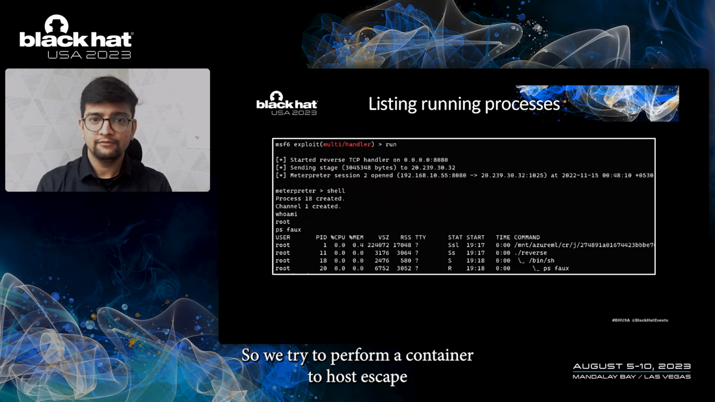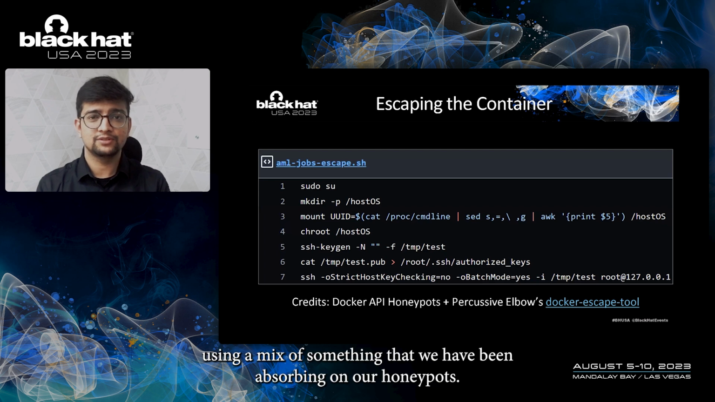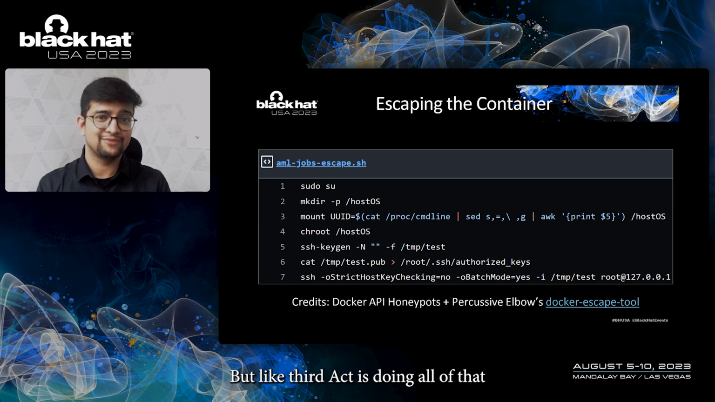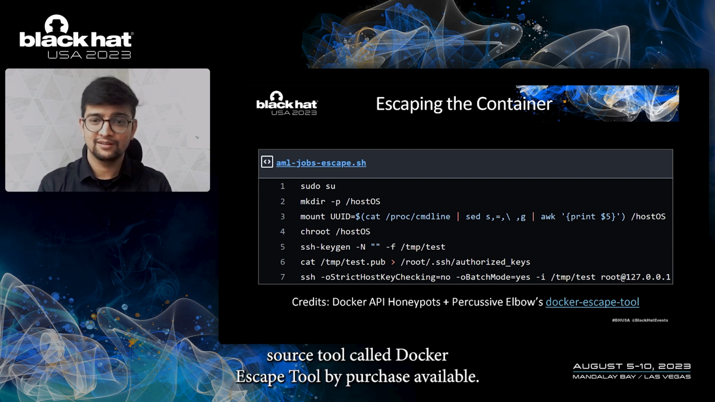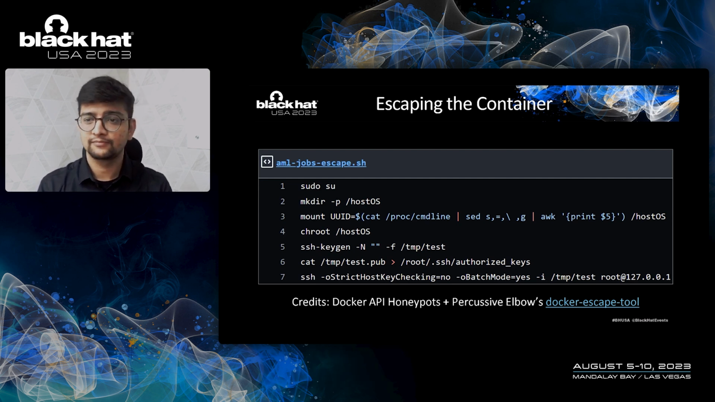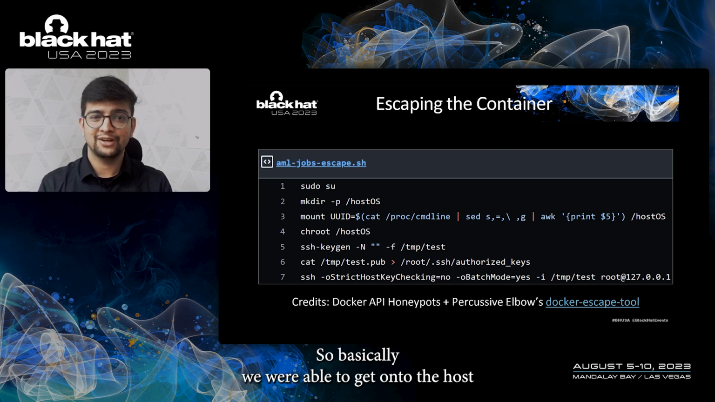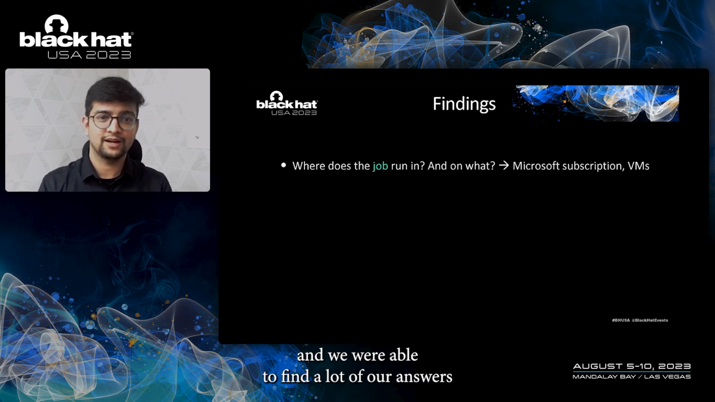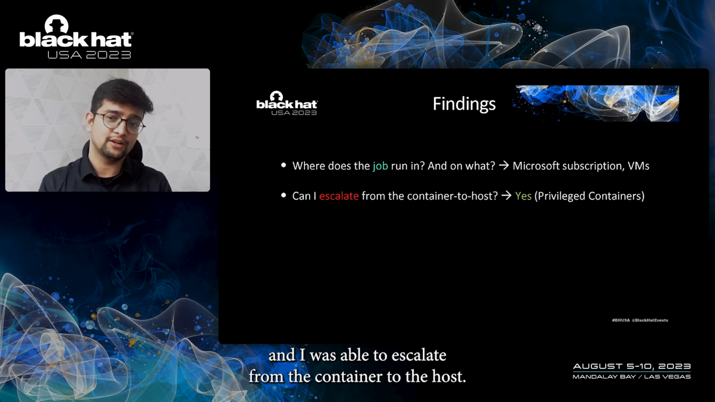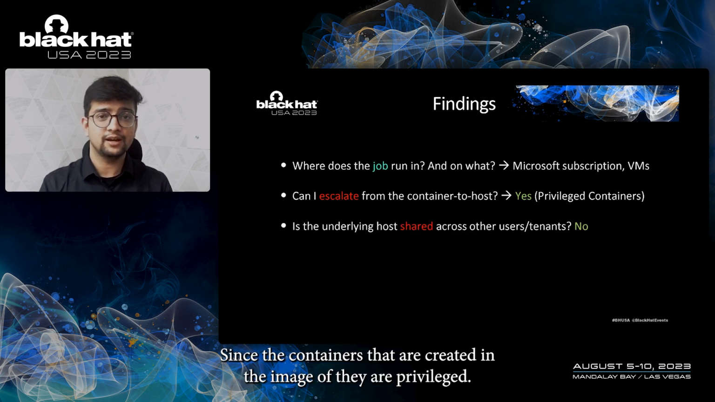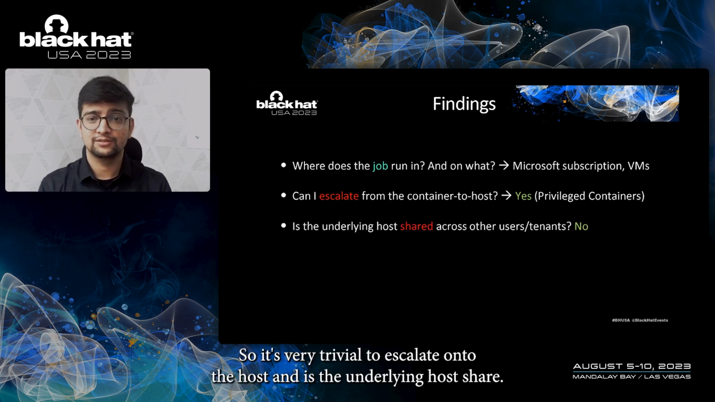So we try to perform a container to host escape using a mix of something that we have been observing on our honeypots, with threat actors doing all of that fancy stuff, and a little tweaking based on a famous open source tool called Docker Escape tool by Percussive Elbow. So basically, we were able to get onto the host and we were able to find a lot of our answers. And I was able to escalate from the container to the host, since the containers that are created in the AML jobs, they are privileged. So it's very trivial to escalate onto the host.